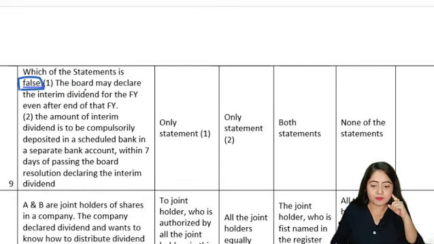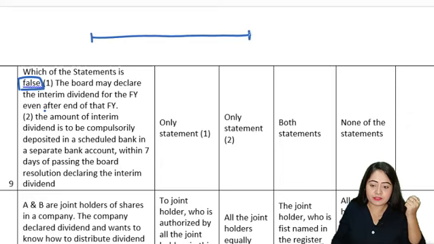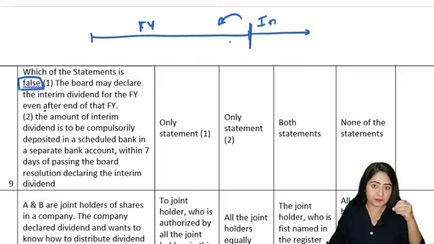First statement is the board may declare the interim dividend for the financial year even after the end of the financial year. Okay, so the first statement basically says that if the board wants to declare interim dividend, it can declare it during the financial year, and even after the financial year is completed, then also the interim dividend of that financial year can be paid. Is it true or is it not? We will discuss it. Let's read the second point also here.